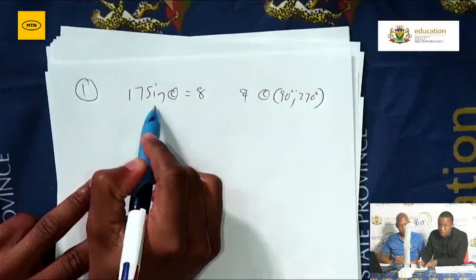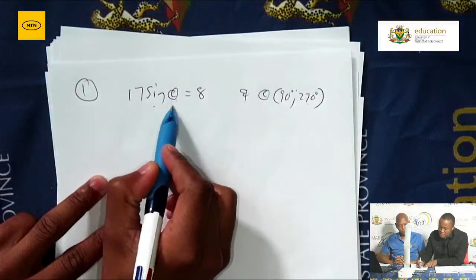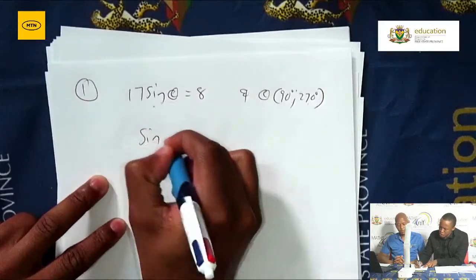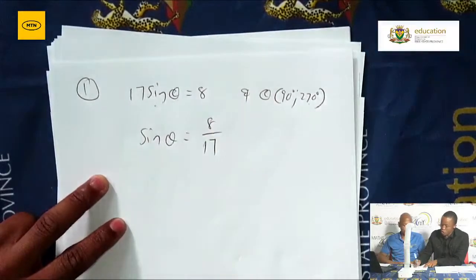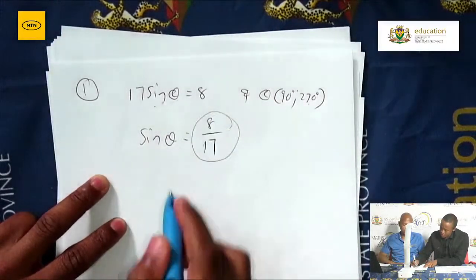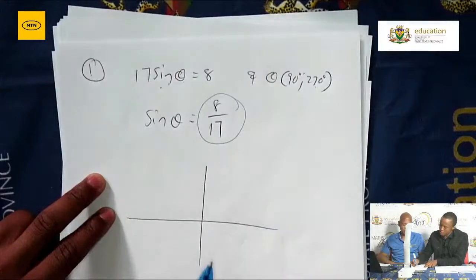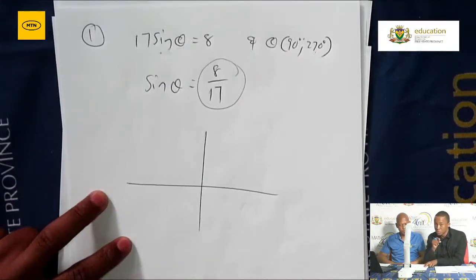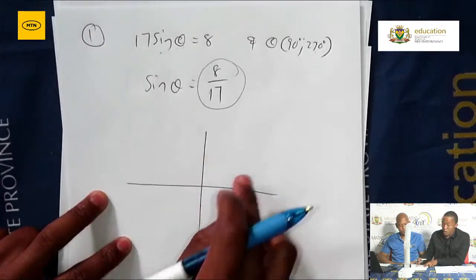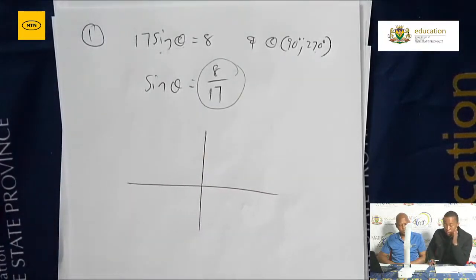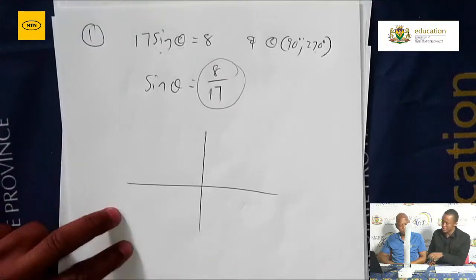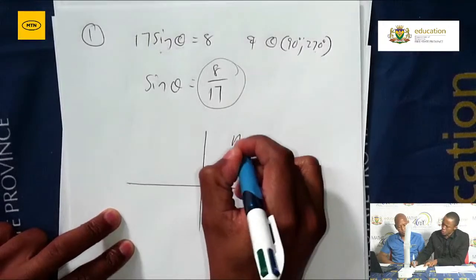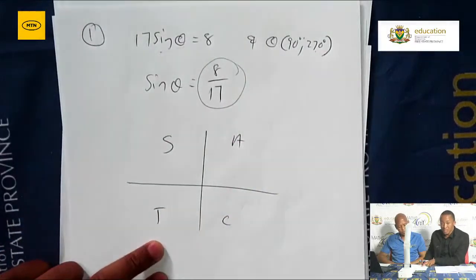So what's important for you to do here? Isolate your trig expression, your trigonometric function. Make sure you isolate it. So as you isolate it, you'll then have your ratio. Once you have your ratio, then it's quite important for you to locate the terminal arm in which the right angle triangle will be drawn. The correct quadrant in which the terminal arm will be positioned for you to draw your right angle triangle. So remember, you're dealing with your CAS diagram. We all know where each trigonometric expression is positive.